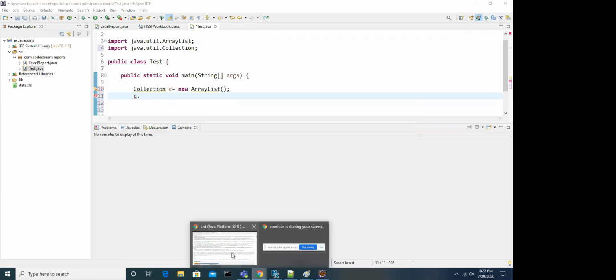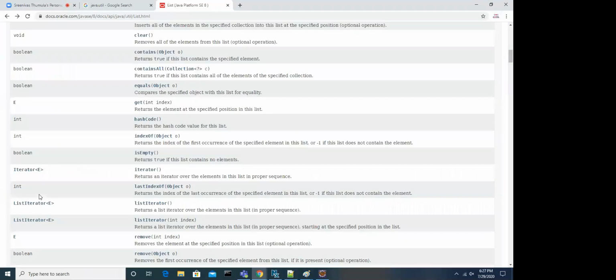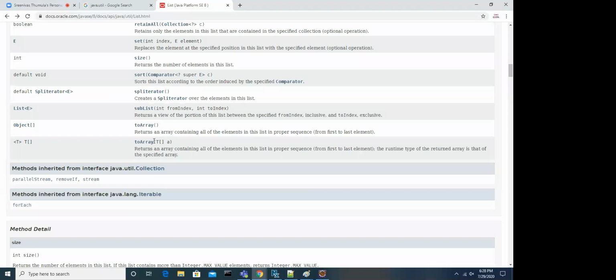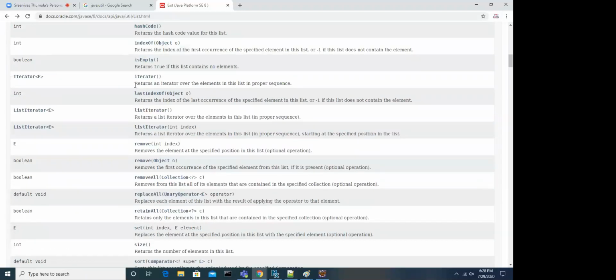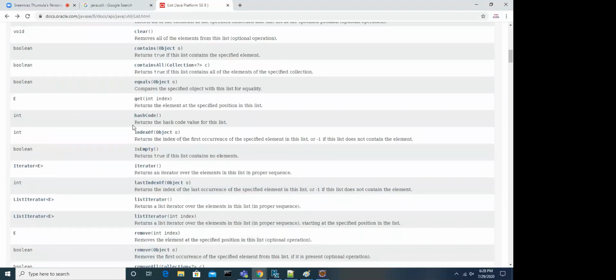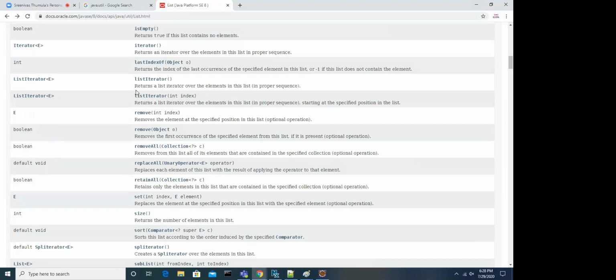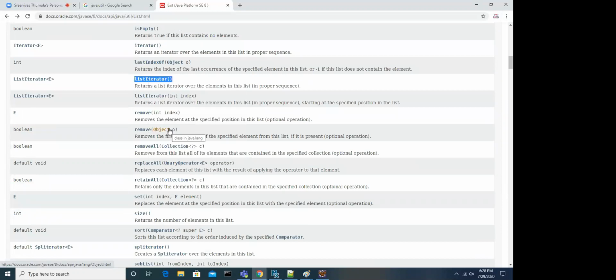Let's say I want to call the listIterator method. I want to call it.